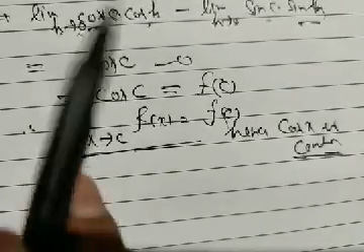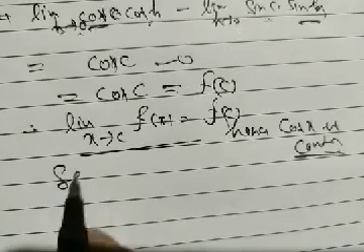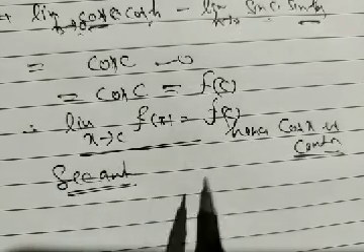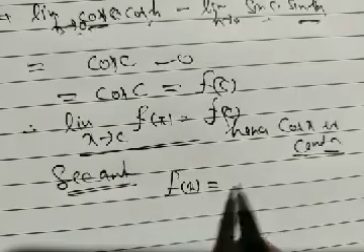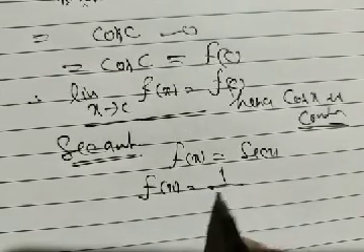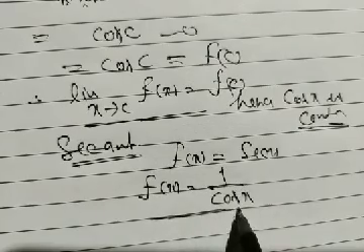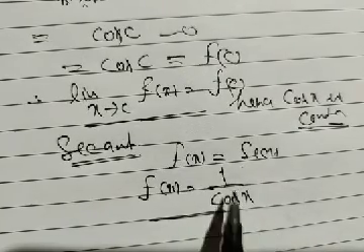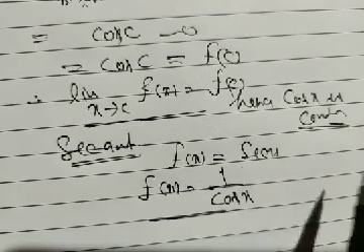Now we can say that cos x is continuous, so what about secant of x? We can write f(x) = sec x in the form f(x) = 1 by cos x. Since the cosine function is continuous, being a rational function, 1 by cos x is also continuous.